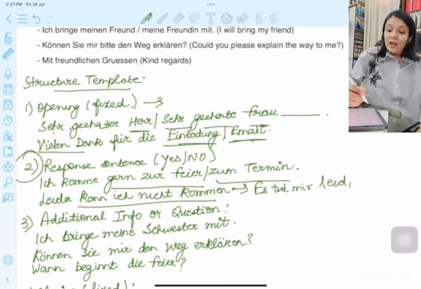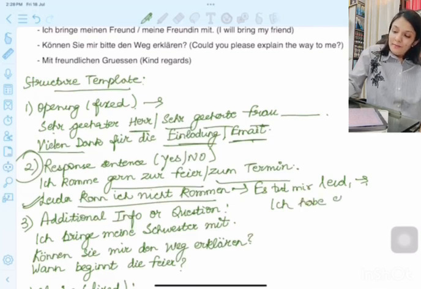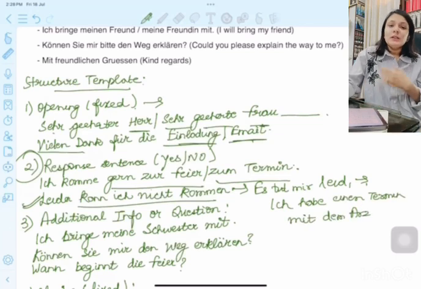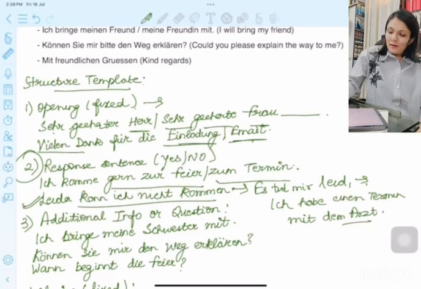Unfortunately, I cannot come. So when you are not coming, you could also give a reasoning, right? Why you are not coming. For example: Ich habe einen Termin mit dem Arzt. I have an appointment with the doctor. You can say that, right?